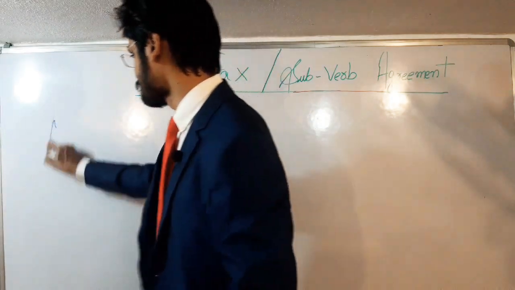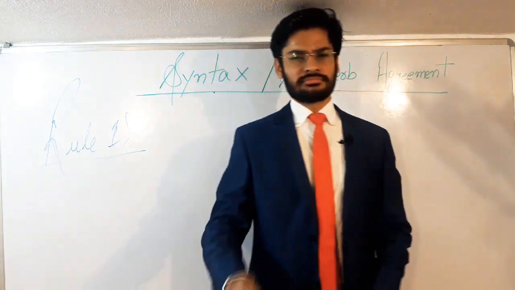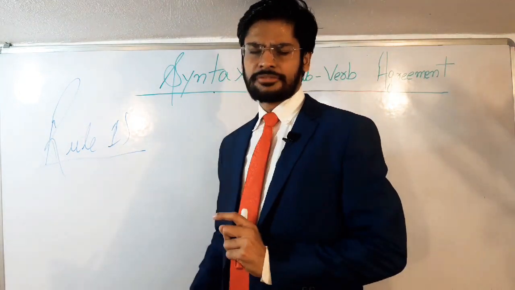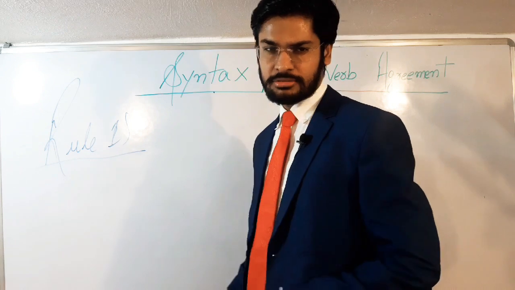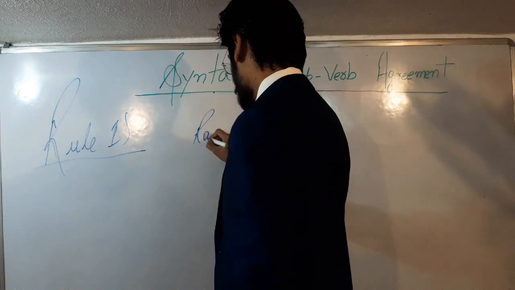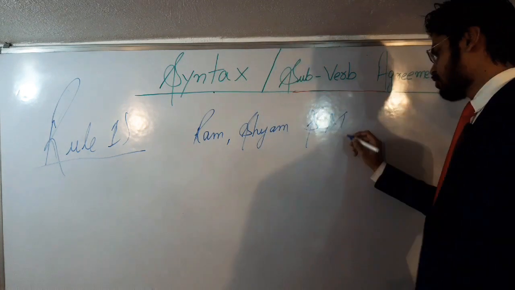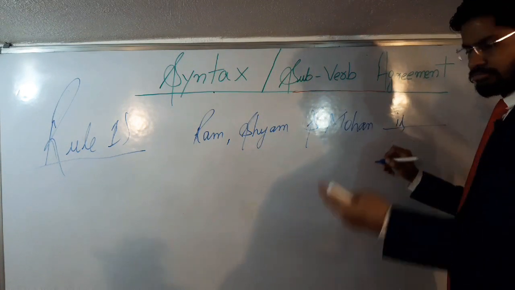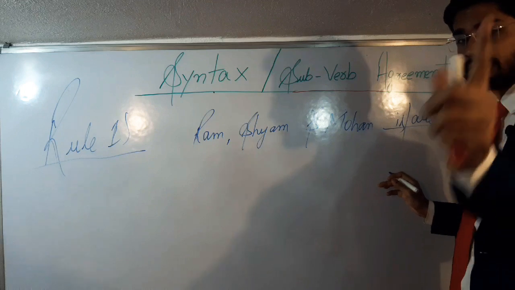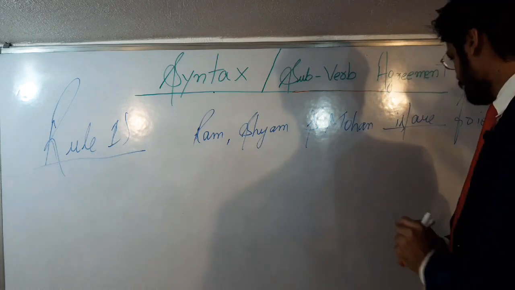Rule number 1. That's the very basic rule, and most of you must be knowing this. First of all, I'll give the question. I will ask the question and you have to answer it. See, the question of rule number 1: Ram, Shyam and Mohan. Okay? And you have the options: is or are friends. This is a very easy question. You must answer it. Ram, Shyam and Mohan is or are friends.